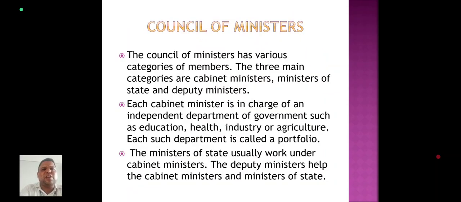Council of ministers: the council of ministers has various categories of members. The three main categories are the cabinet minister, minister of state, and deputy minister. Each minister is in charge of an independent department of the government, such as education, health, industry or agriculture, and each such department is called a portfolio. The minister of state usually works under the cabinet minister. The deputy minister assists the cabinet minister and the minister of state.